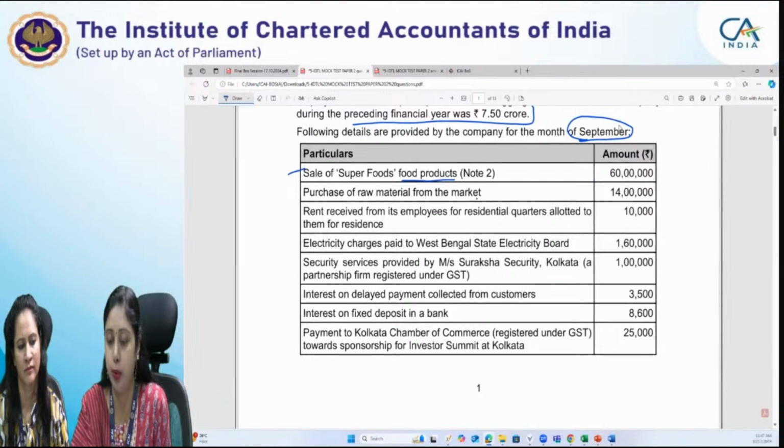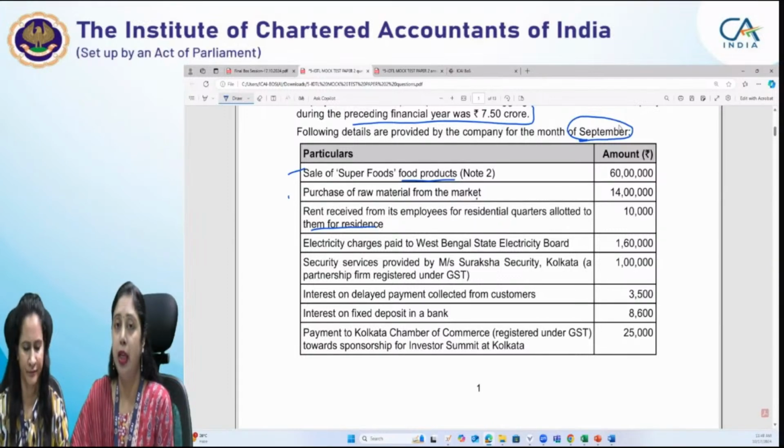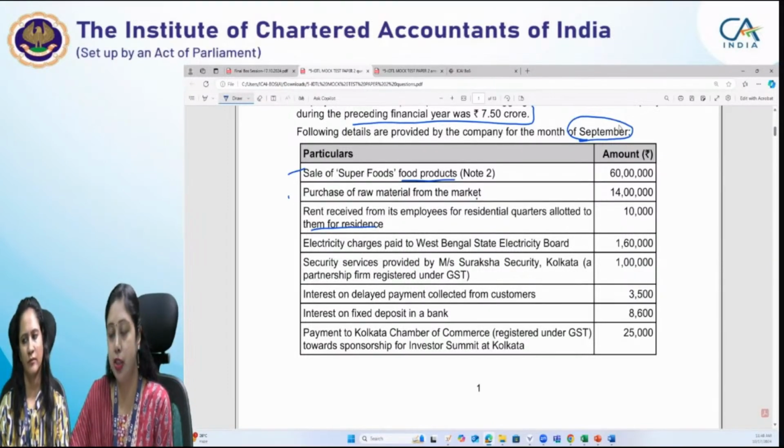So this is an outward supply. Then purchase of raw material, obviously an inward supply. Rent received from its employees for residential quarters allotted to them for residence. Now, this is an outward supply which we have given to our employees. We have given residential quarters to them and we have taken some rent from them. So that is an outward supply, renting of residential dwelling.